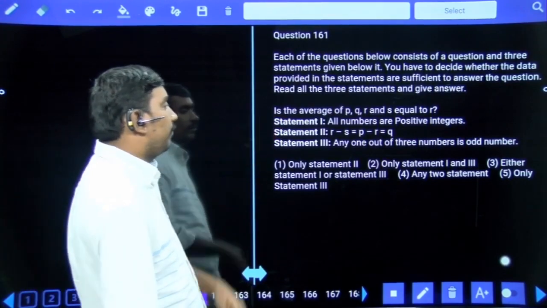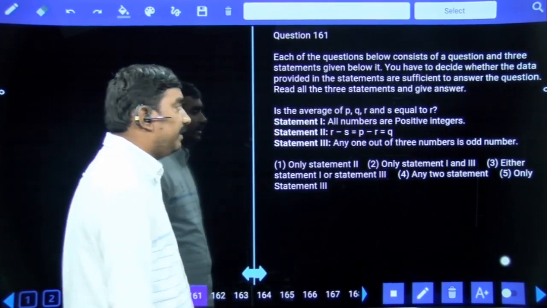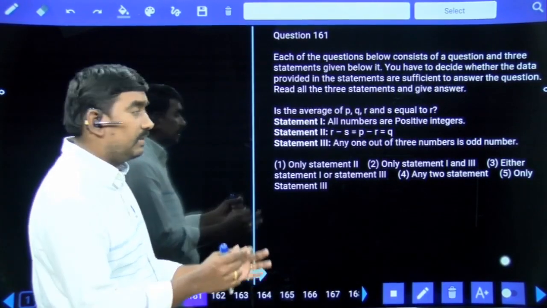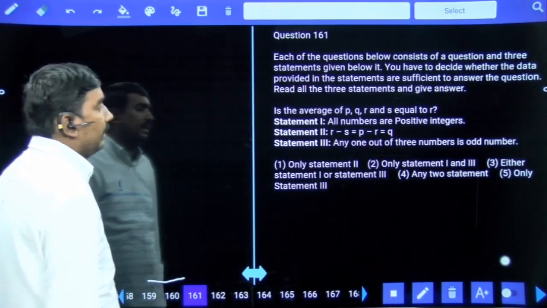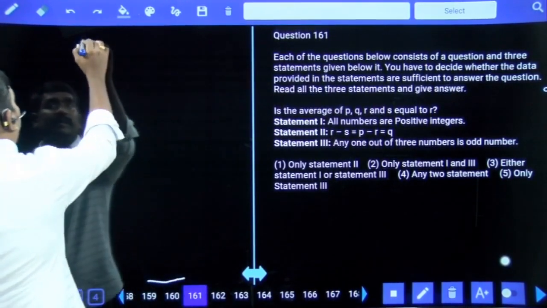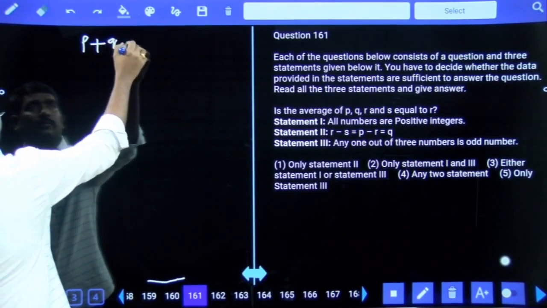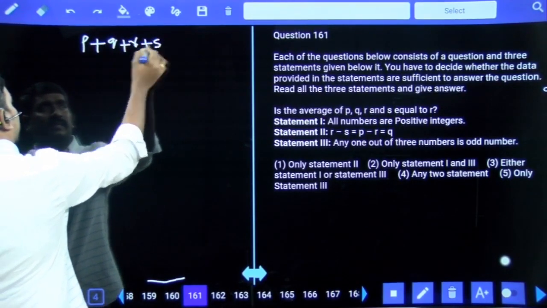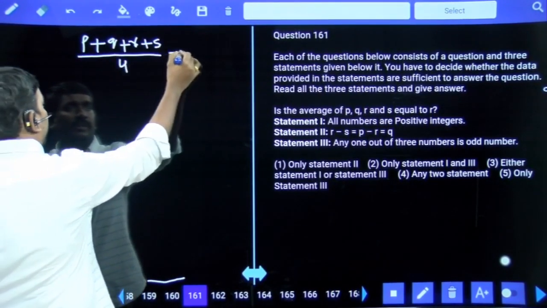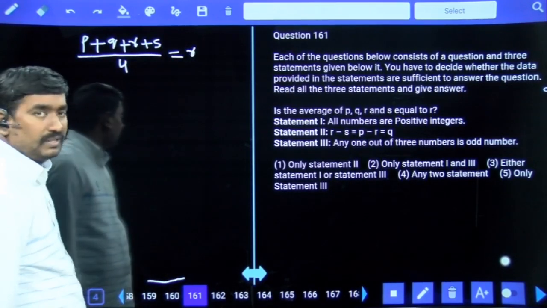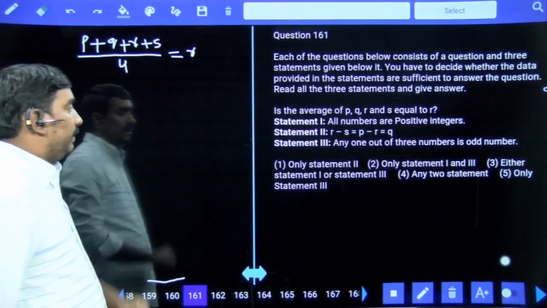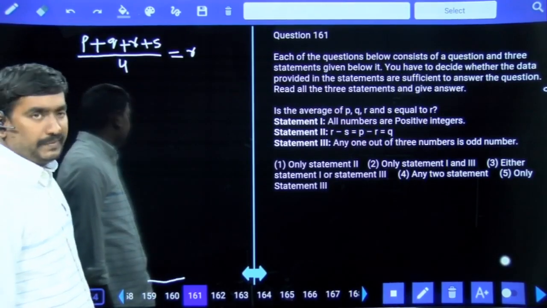Is the average of P, Q, R and S equal to R? That means (P plus Q plus R plus S) divided by 4 is equal to R. That is the question. First statement: all numbers are positive integers.